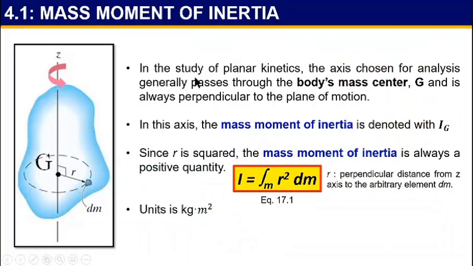In the study of planar kinetics, the axis chosen for analysis generally passes through the body's mass center G and is always perpendicular to the plane of motion. In this axis, the mass moment of inertia is denoted with Ig. Since r is squared, the mass moment of inertia is always positive. The unit for I is kilogram meter squared.